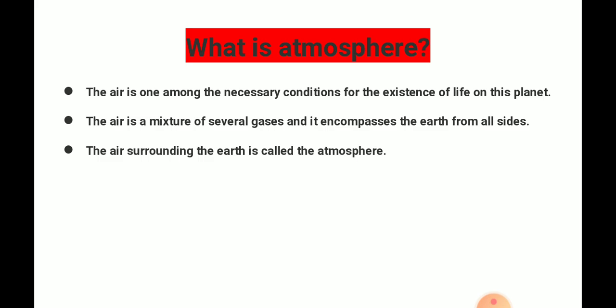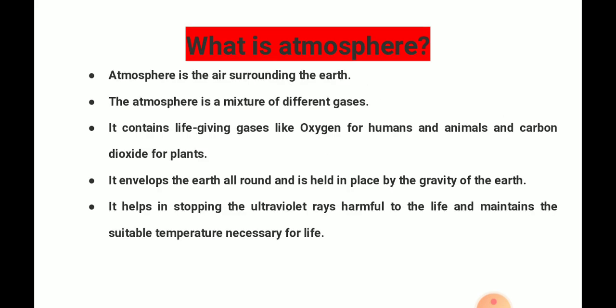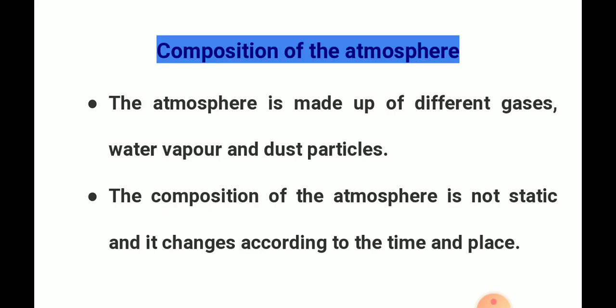Next, we know that the atmosphere is a mixture of different gases. It contains gases like oxygen, which is used by humans and animals, and carbon dioxide for plants. It envelops the Earth all around, and it is held in place by the gravity of the Earth. It helps in stopping the UV rays harmful to life and maintains a suitable temperature, which is necessary for life.